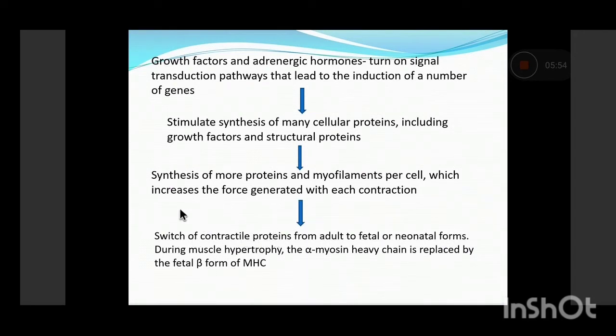So if there is any demand to meet the functional demand, there is a switch of the contractile proteins from the adult type to the fetal type. This is particularly seen in cases of muscle hypertrophy, where alpha myosin heavy chain, which is the adult type, is replaced by the fetal beta form of myosin heavy chain. So this is also an example which is seen in the pathological form of hypertrophy.